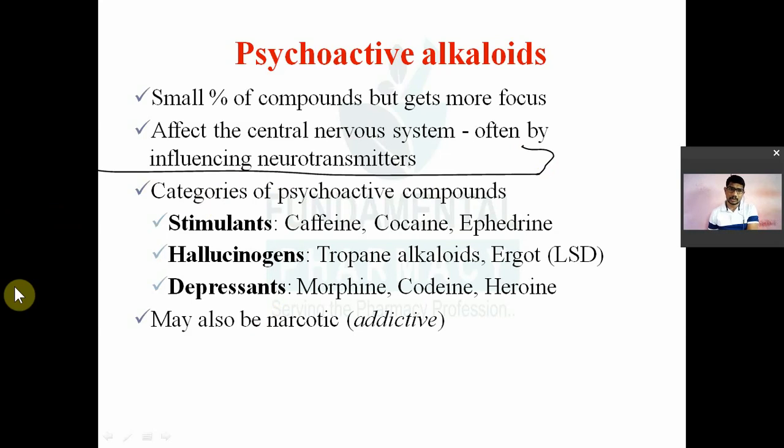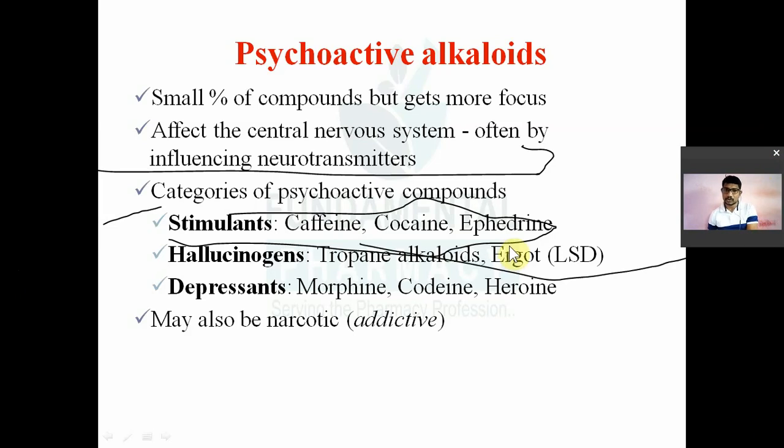What are the different alkaloids that act on the brain? They may be seen as stimulants. For example, caffeine, cocaine, ephedrine. These are seen as stimulants. Then hallucinogens, meaning they are more stimulant to the CNS. They will produce hallucinations. For example, peyote alkaloids and LSD. LSD means lysergic acid diethylamide. These ergot alkaloids are known as hallucinogens. They are derivatives of lysergic acid.